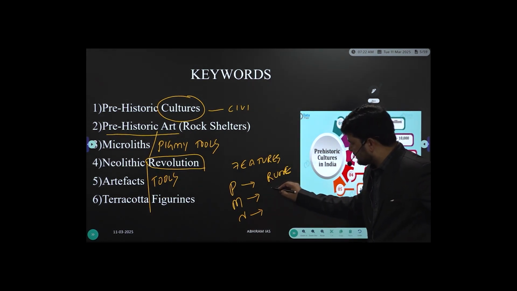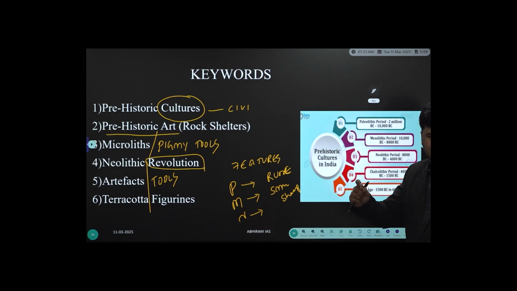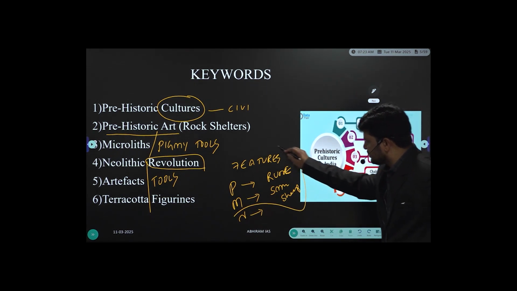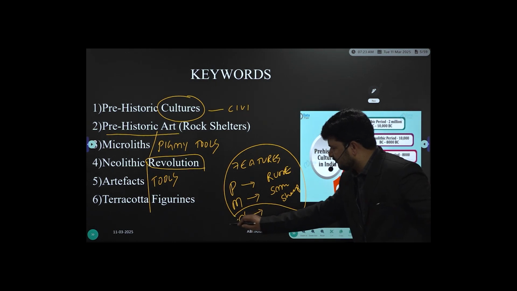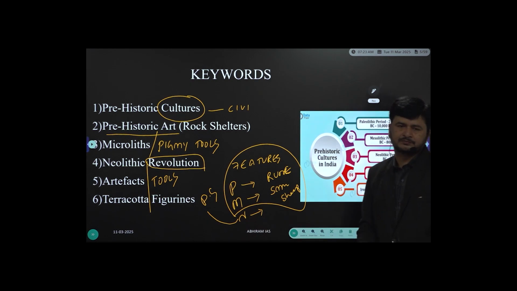They were smaller in size and sharp in nature. By the time you go to Neolithic, further smaller in size, sharp in nature. At the same time, we found polished stones.